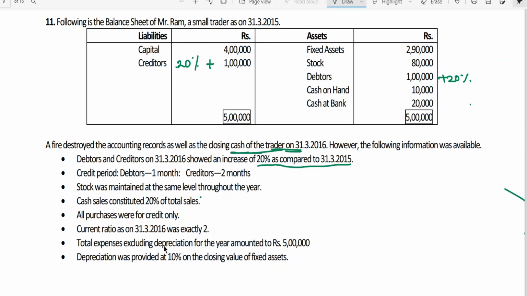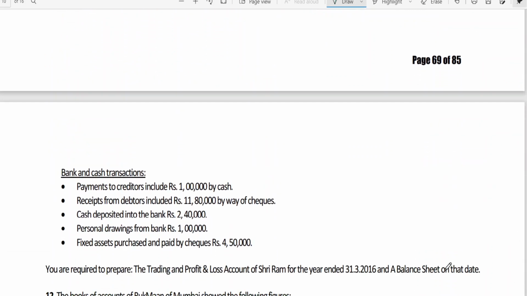Now interesting. Total expenses excluding depreciation for the year amounted to 5 lakh rupees. But he hasn't mentioned how the payment has been made. Just wait, there is some question mark. Depreciation was provided at 10% of the closing value of fixed assets. That also we need to see. Then after that, bank and cash transactions. Payment to creditors includes 1 lakh by cash. That means the question mark is that the payment through checks is missing.